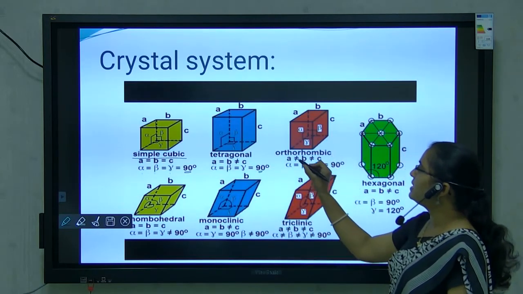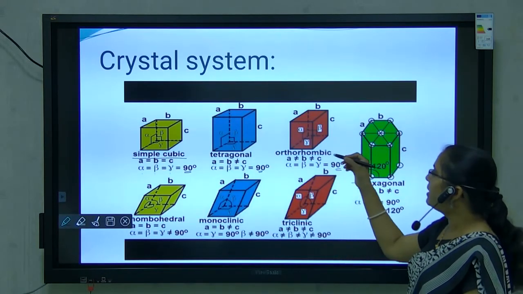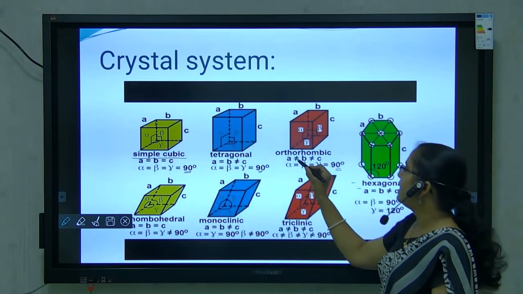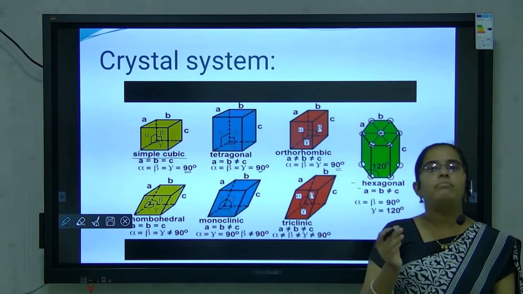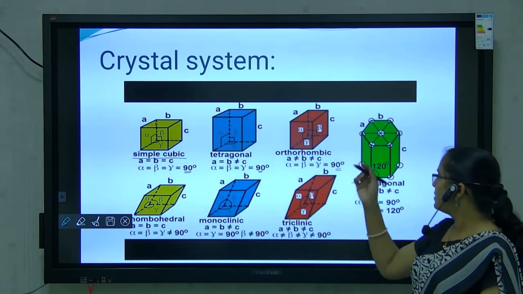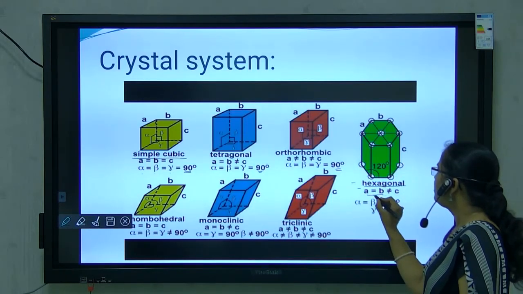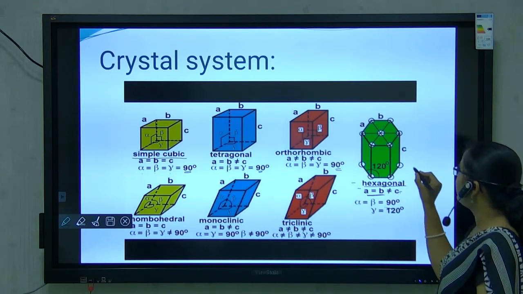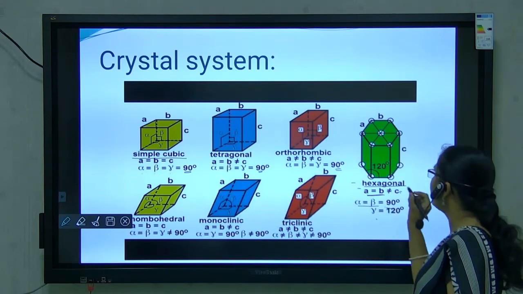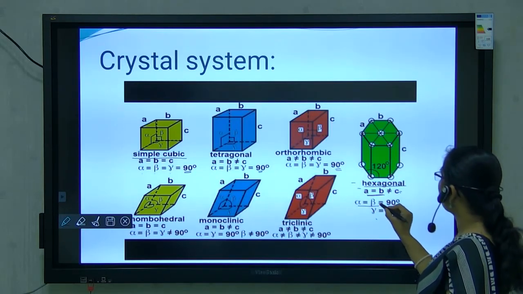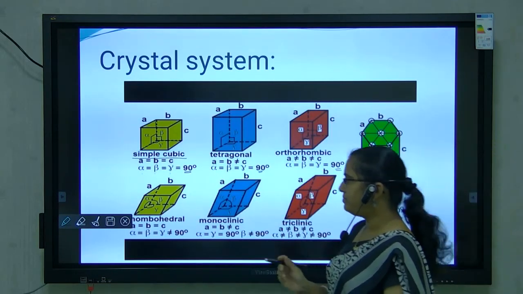For orthorhombic, what is the condition? All bond angles are the same, that is 90 degrees, but edge lengths are not the same. That is a is not equal to b, not equal to c, meaning all edge lengths are different, but edge angles are the same. Next is the hexagonal system. In hexagonal, 2 edge lengths are the same, but the third one is different. Meaning these 2 edge lengths are the same, but the third one is different. As for angles, alpha = beta = 90 degrees and gamma is 120 degrees.